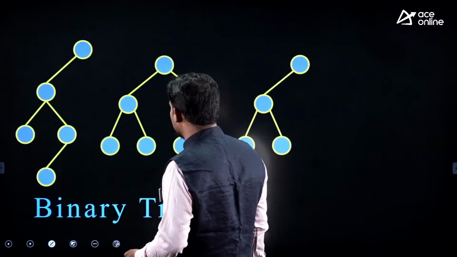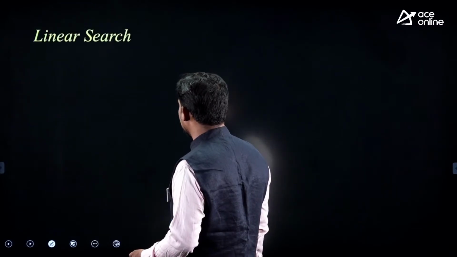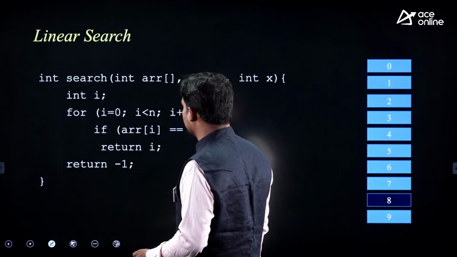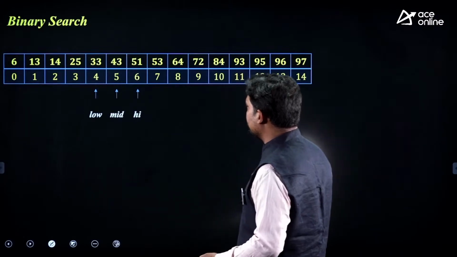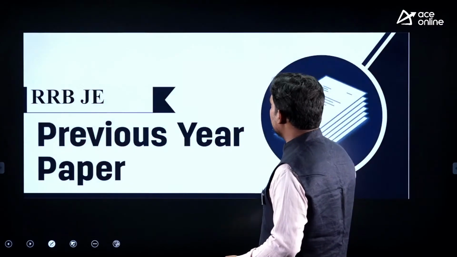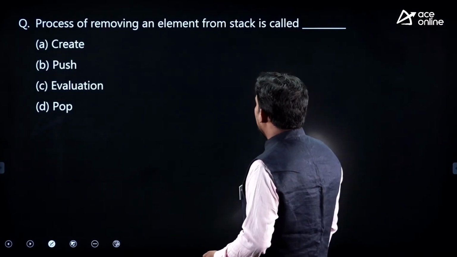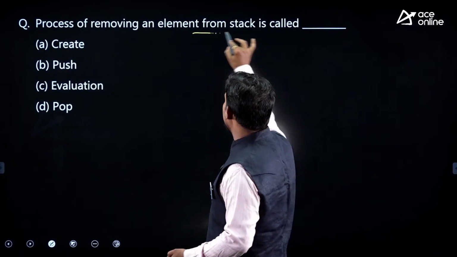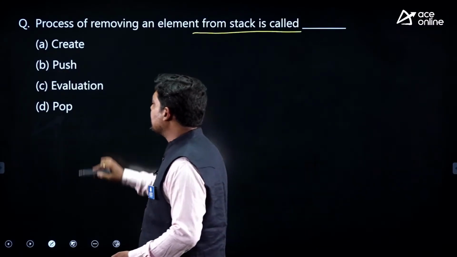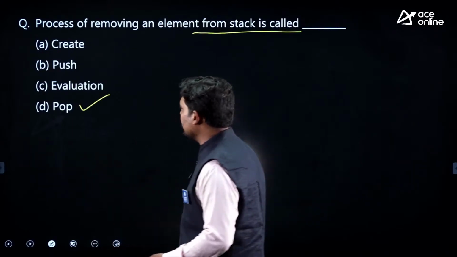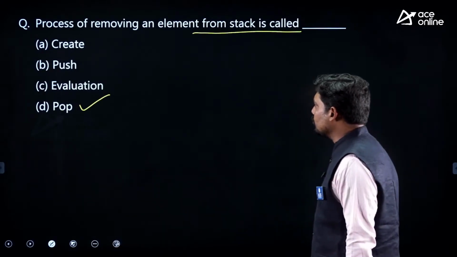Okay, so let's have a look at some questions before we come to this particular part related with stacks and queues. Now, the process of removing an element from the stack is called the pop operation. These are very simple questions that